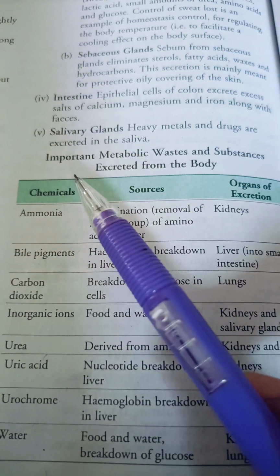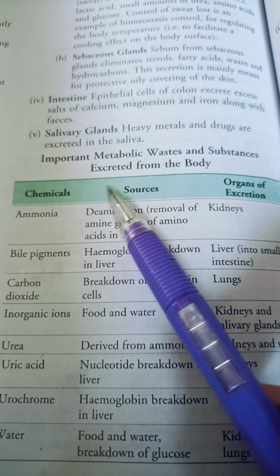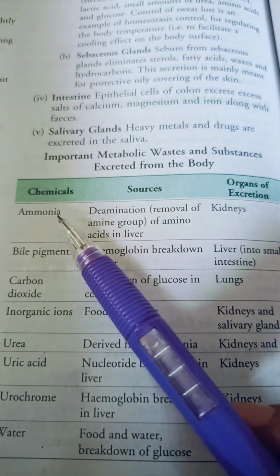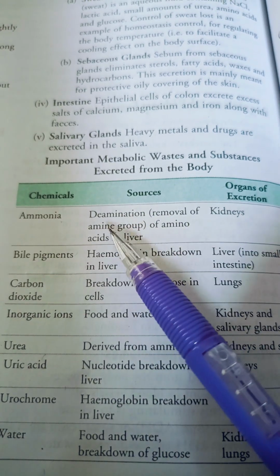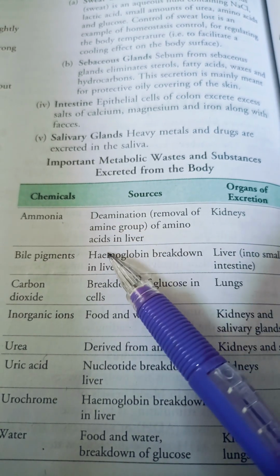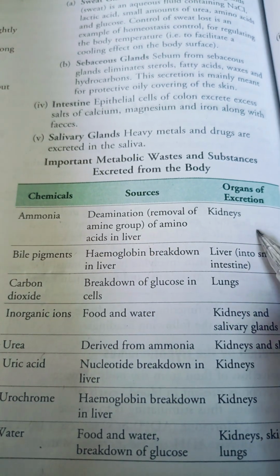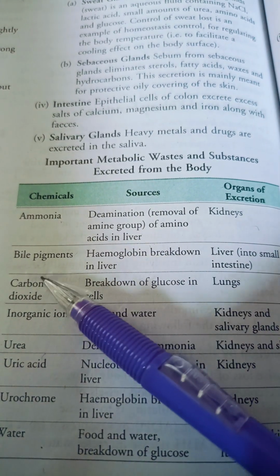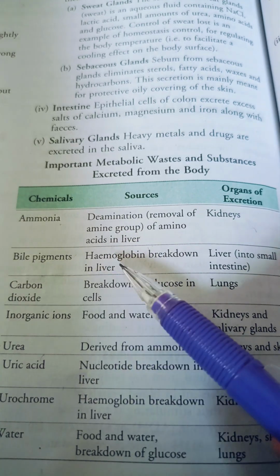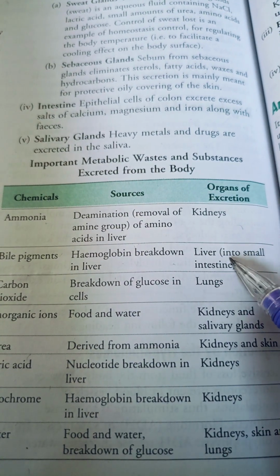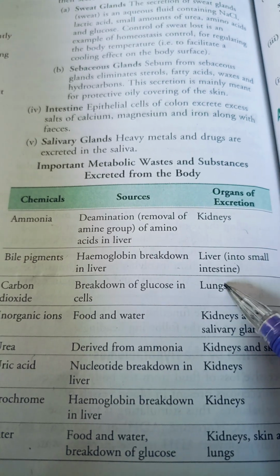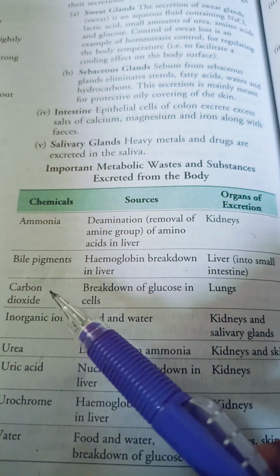Now to sum up, important metabolic waste and substances excreted from the body. Ammonia: deaminization, removal of amine group of amino acids in liver. Organs of excretion through kidney. Bile pigments formed due to hemoglobin breakdown in liver. Organs of excretion is liver, from liver to small intestine and then to feces.